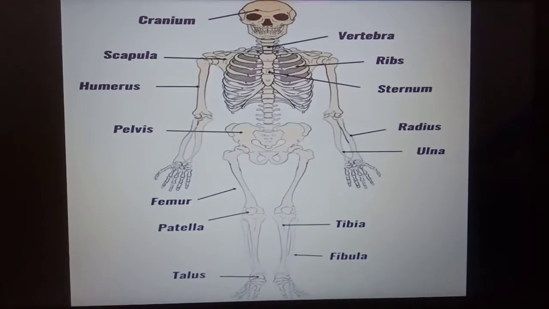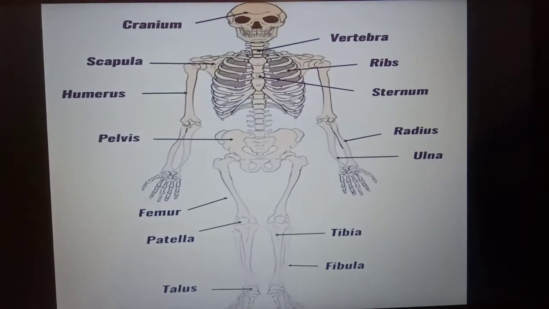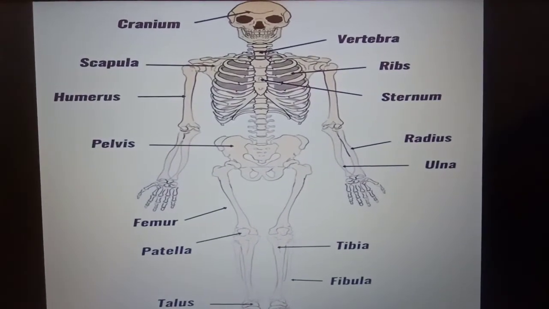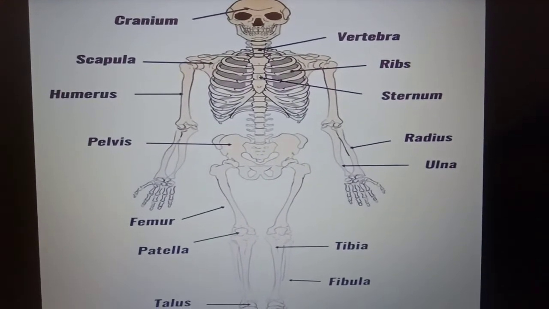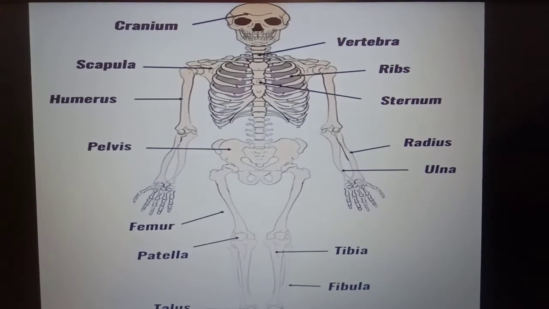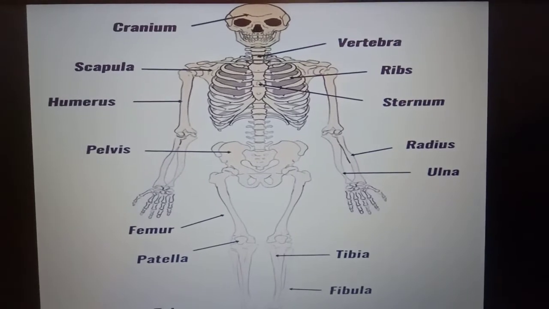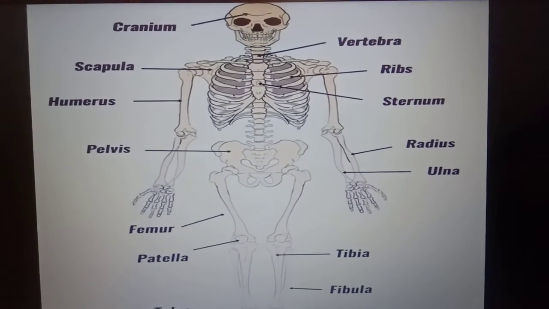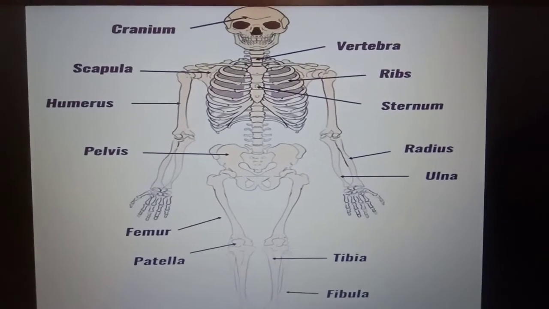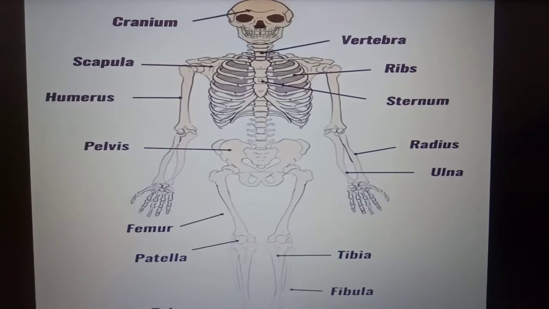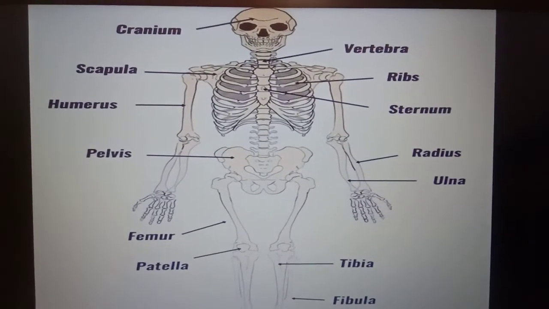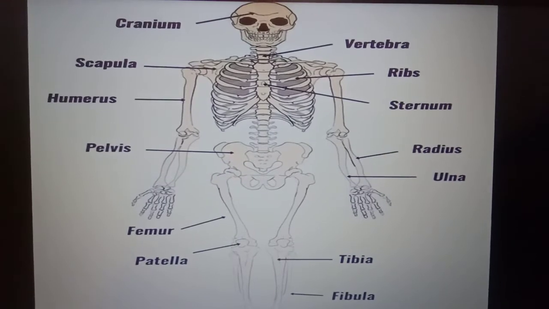The bony framework inside our body is called skeleton. In human beings, the skeleton is inside the body. That's why it's called endoskeleton. Endo means inside. The skeleton is also called kankal in Hindi.